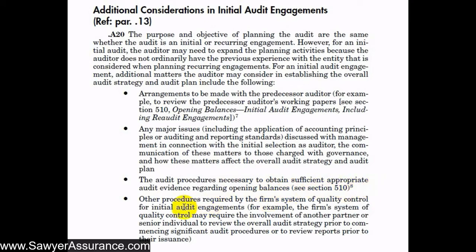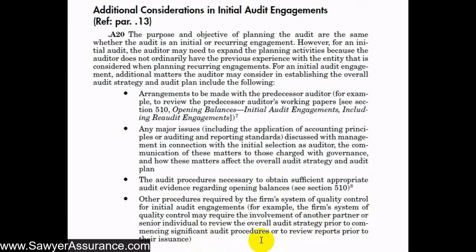And finally, we might have some specific procedures at our firm level, at our system of quality control, that we need to do for initial audit engagements. And it's useful to maybe go to AUC Section 220 to see the requirements for quality control policies, and that'll direct you to QC Section 10, which gives you more specific requirements for a firm's quality control. And so they give an example here of what a firm might have as a quality control policy for an initial audit engagement, and that might be that the engagement team might involve another partner that's within the firm or outside the firm to take a look at our audit strategy prior to commencing our procedures, or review reports prior to the issuance.